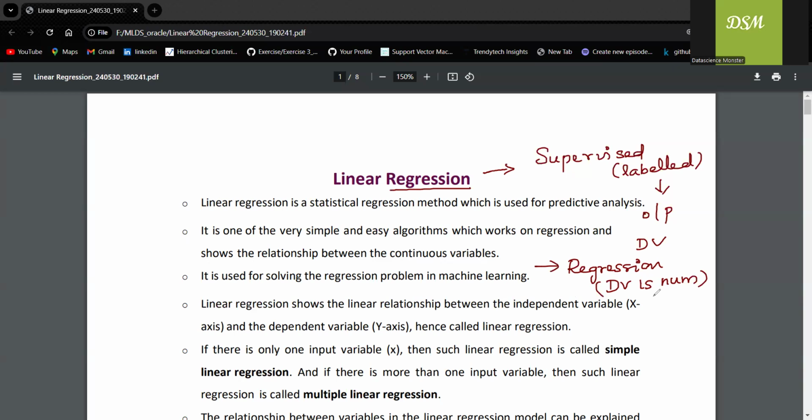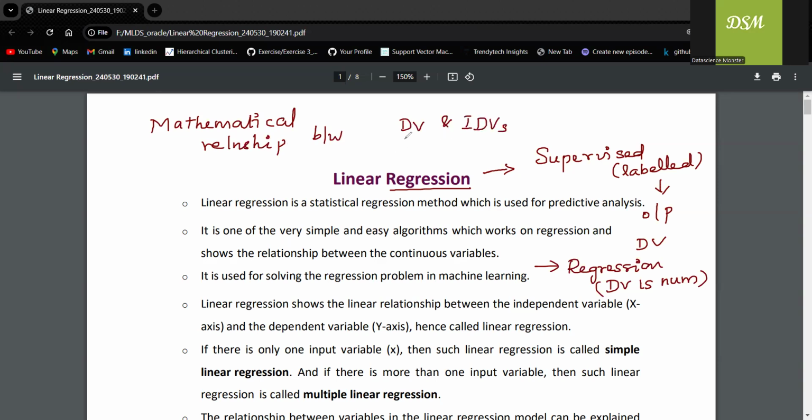Linear regression is a supervised machine learning model where the dependent variable is numerical. And what do we do with a linear regression model? We try to derive a mathematical relationship between the dependent variable and independent variables.